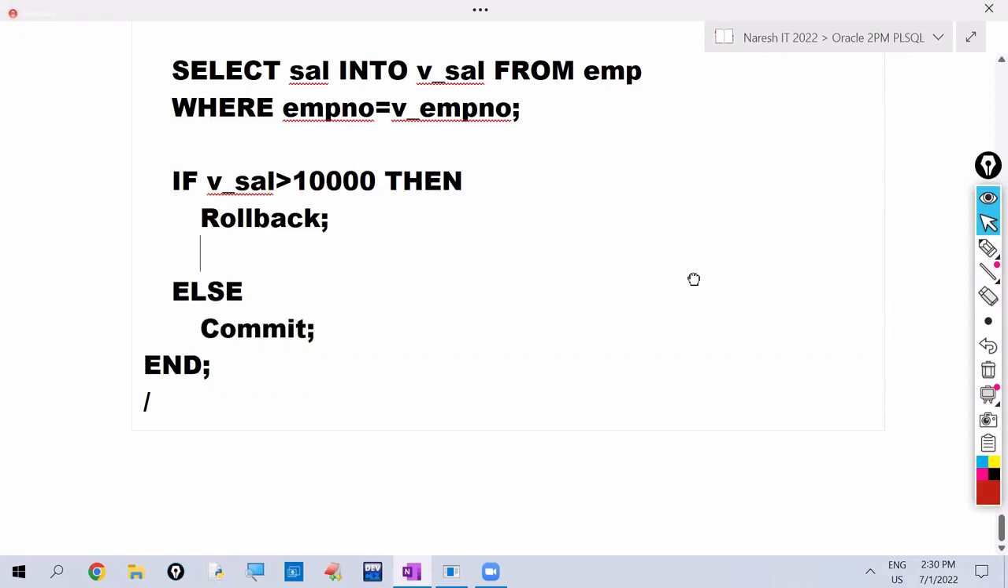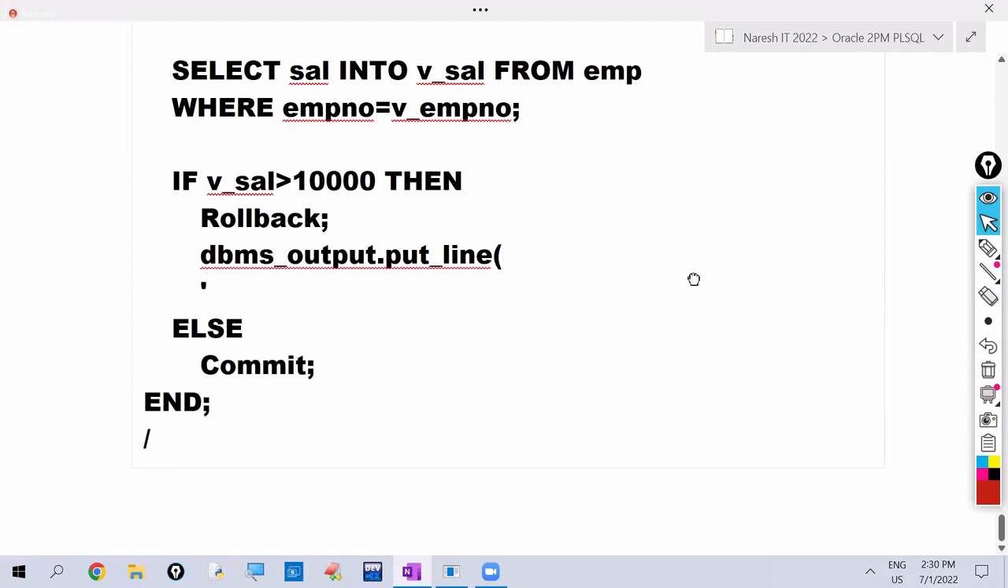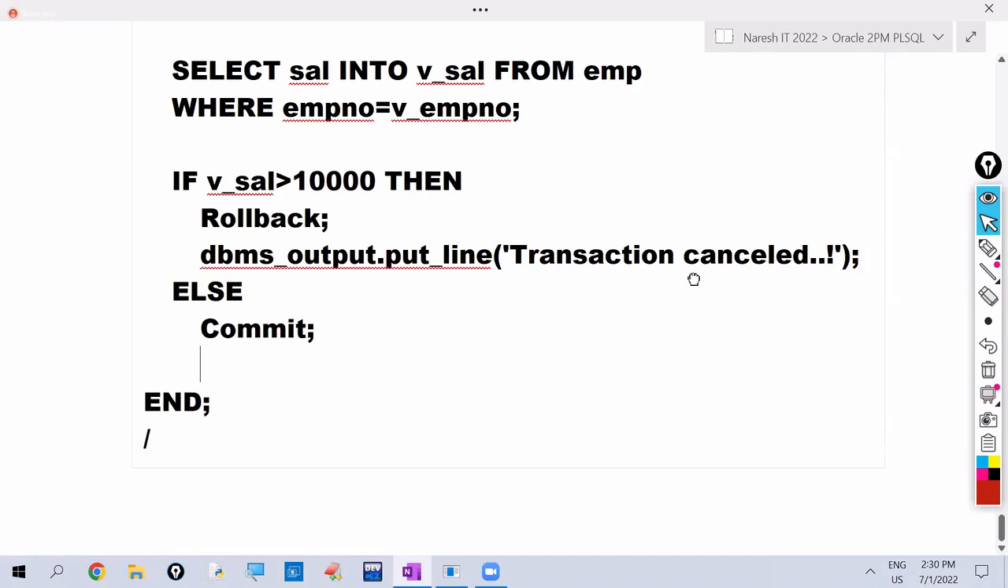For our understanding purpose, we are displaying one message here. Is it rolled back or committed? For user understanding purpose, we are writing this dbms_output.put_line. Okay, so see, transaction cancelled. A transaction rolled back.